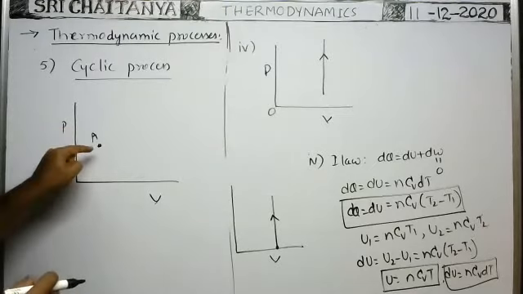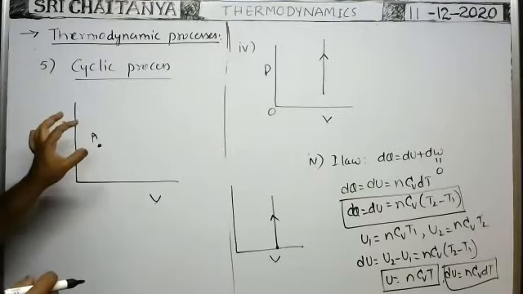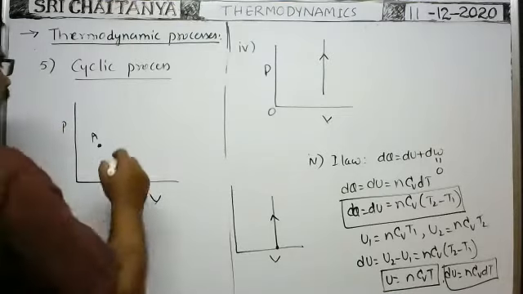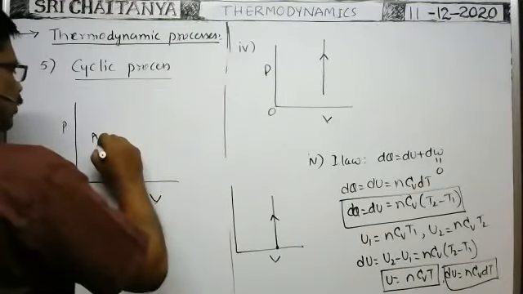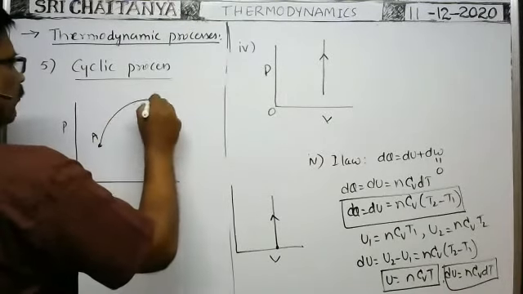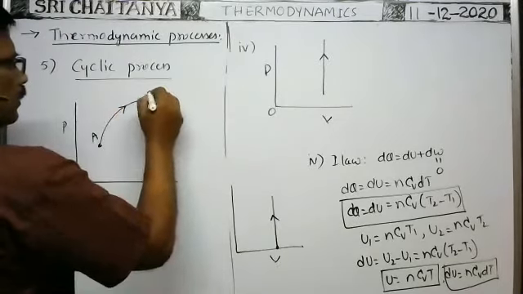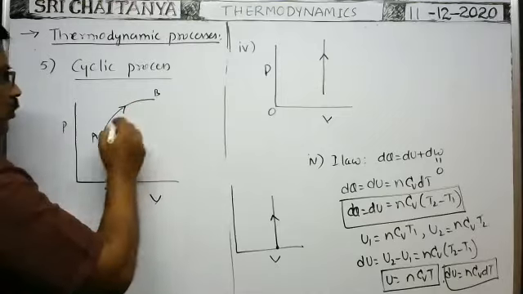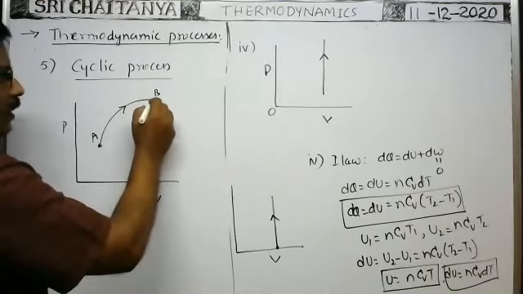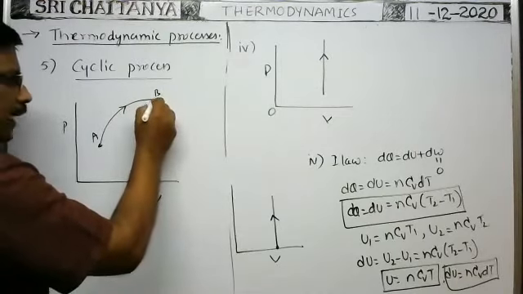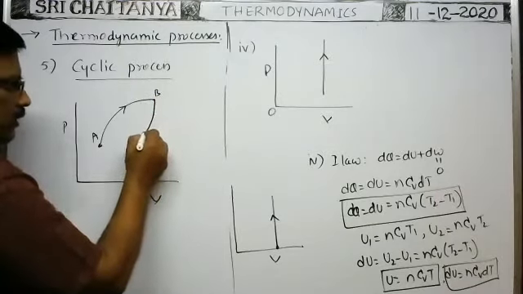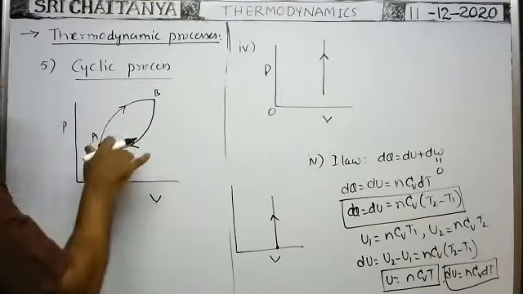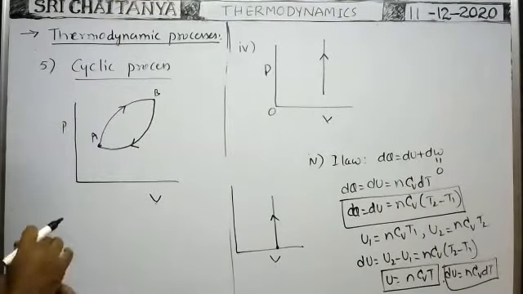When you describe the gas with pressure, volume, temperature, we can say that is the state of the gas at A. Then the state of the gas changes from A to B along different paths, through different states, and after reaching state B, it again comes back by passing through different states to the same state A. Then we can say a cyclic process takes place.